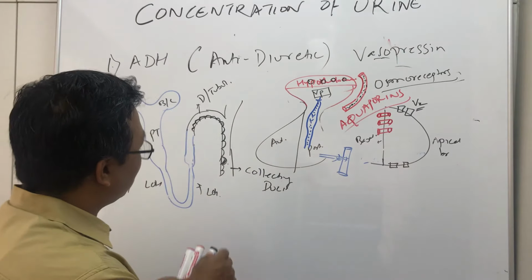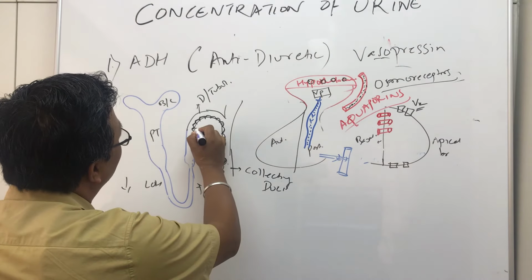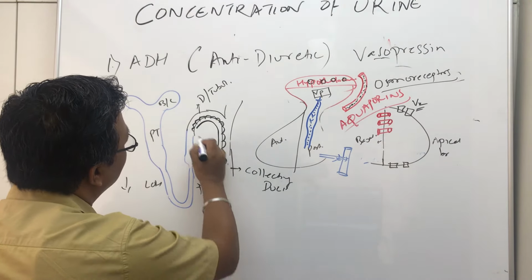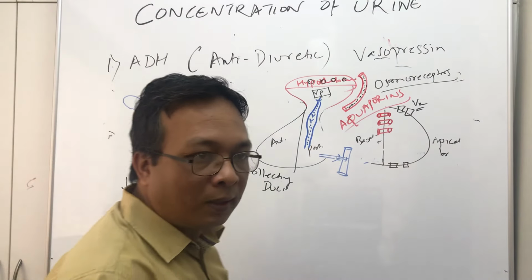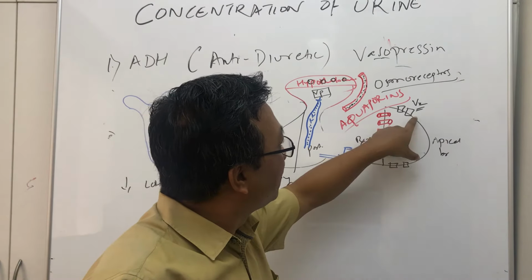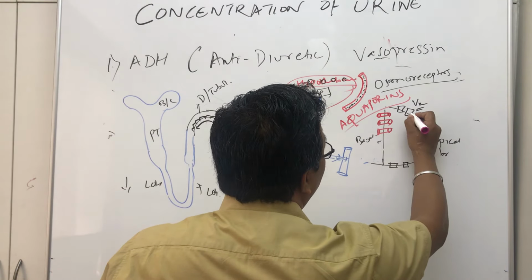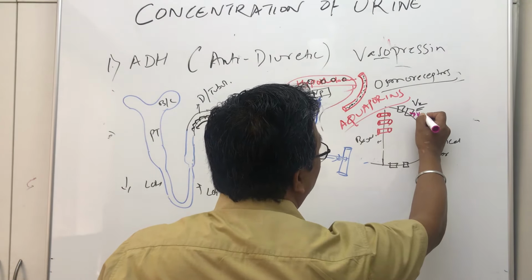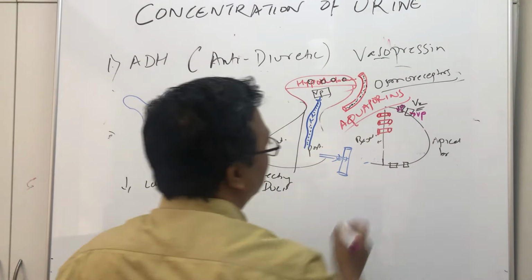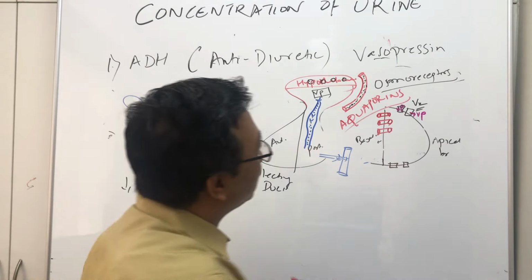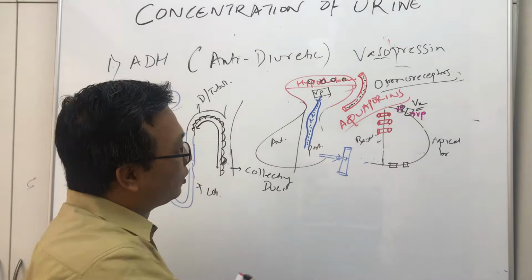Where are these V2 receptors? These V2 receptors are on the distal tubule and collecting duct, this portion. So this vasopressin will come and attach to the V2 receptors. Let's attach it. So now this is attached to vasopressin. When this vasopressin is attached to the V2 receptors, what will happen?